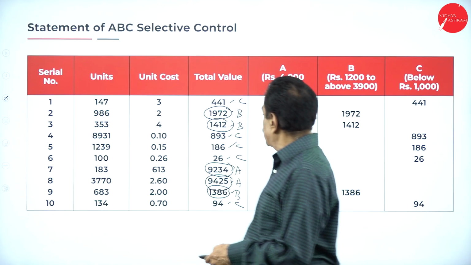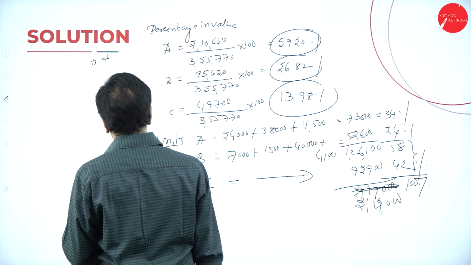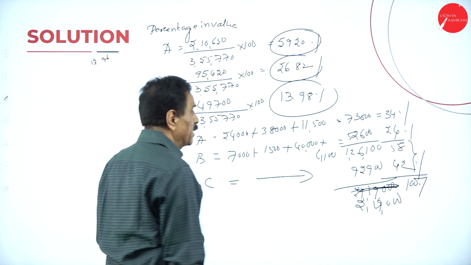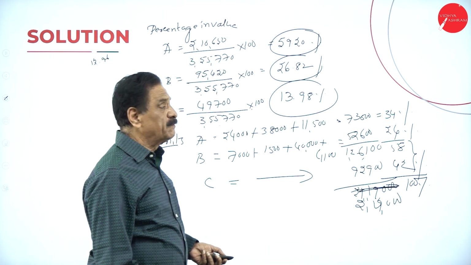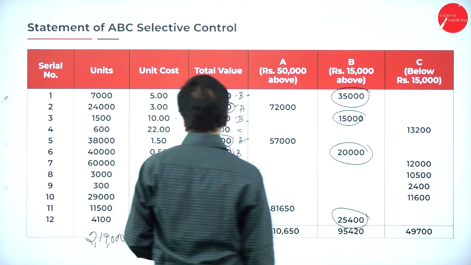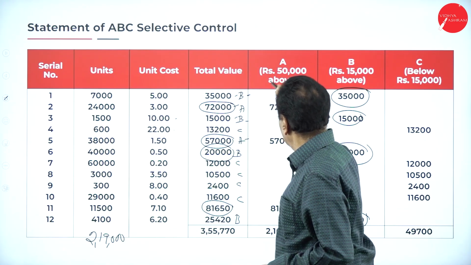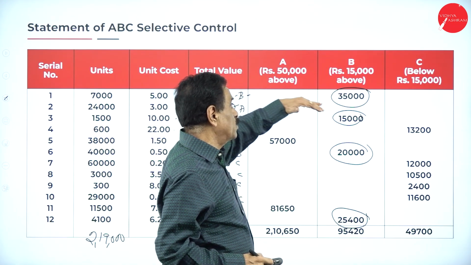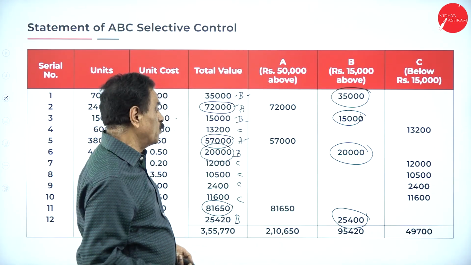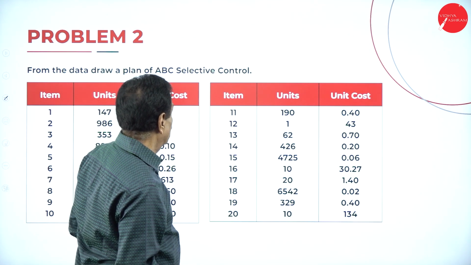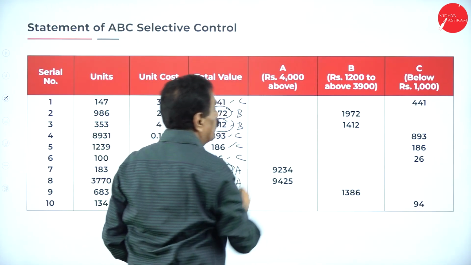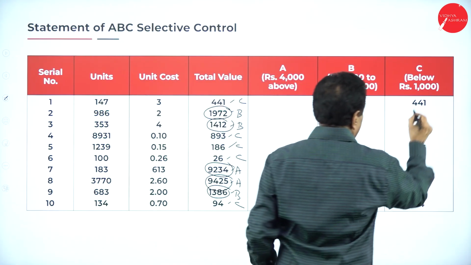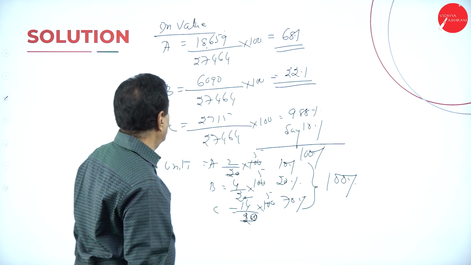The first also we did the same, but I took the units also, I explained. Here I took the units also. So many units I have taken. I add the units and divide it. That's all. So all the thing goes to same thing. Multiply. Here in the first group, I took 50,000 and above. So 15,000 to 50,000 another group. Below 15,000 another group. I did. In the second case, I multiply, 4,000 above one group. 1,200 to 4,000 one group. Below 1,200 also. This one. Hope you understand.